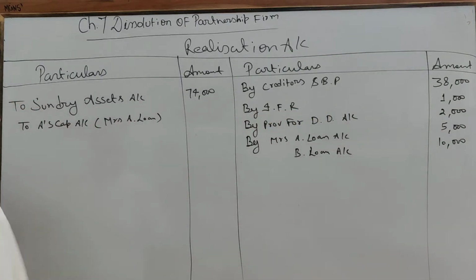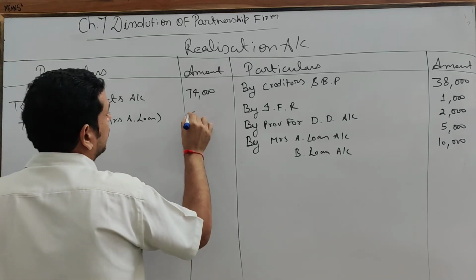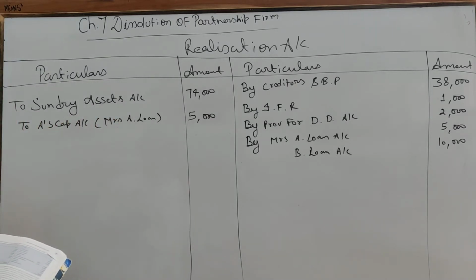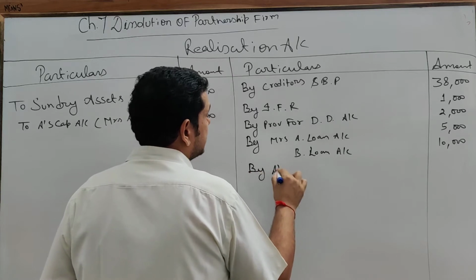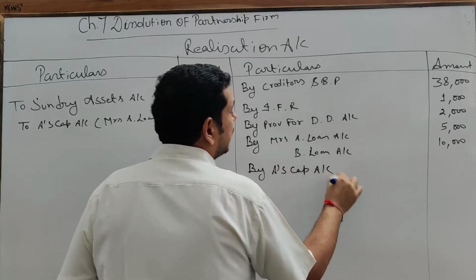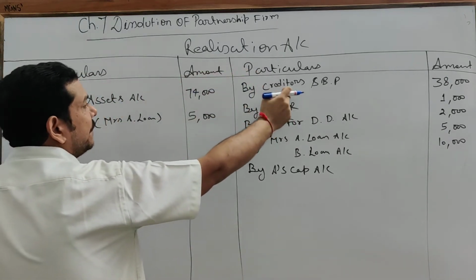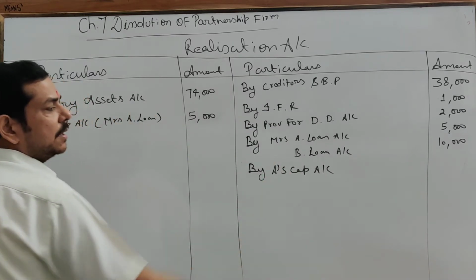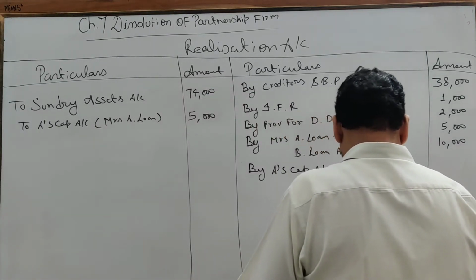Now A will pay his wife's loan, so his capital account is debited. That comes to 5,000. At the same time, A has also taken the stock in trade at 4,000, so his capital account is credited here by A's capital account. See, all things are going on reverse. Assets will come here, liabilities will come here. If any liability is taken by any partner, his capital account is debited. If any asset is taken by any partner, his capital account is credited. And again they will go on the opposite side. So he has taken stock 4,000.